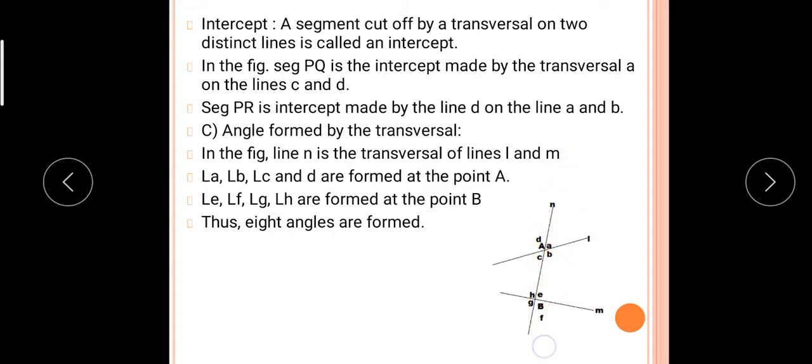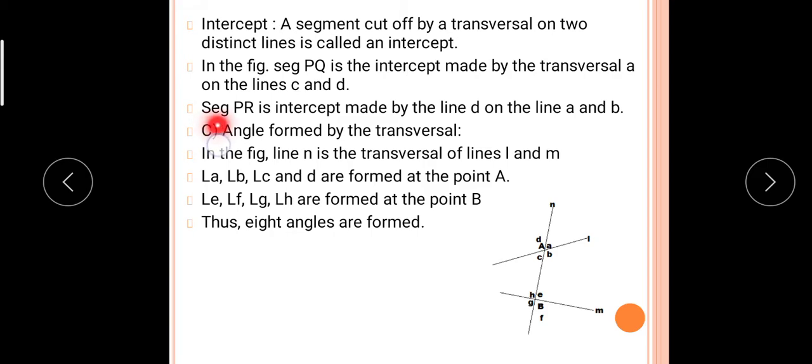Here if you are observing this diagram, L and M are the two lines. Only lines I am saying, not parallel. Okay, and N is a transversal. So this N intersects line L at point A, and N intersects line M at point B.